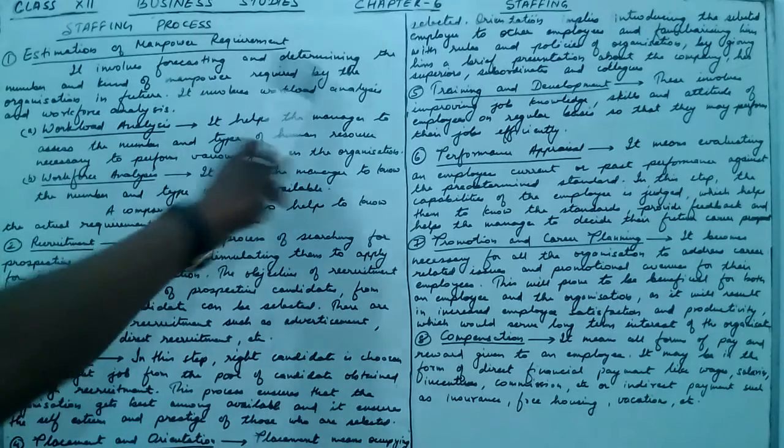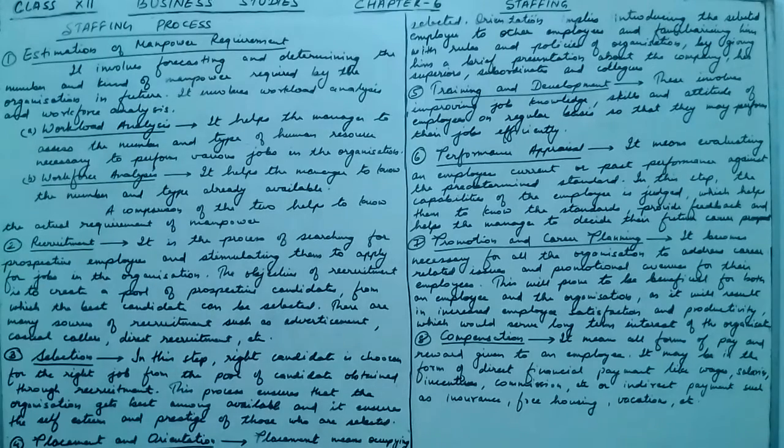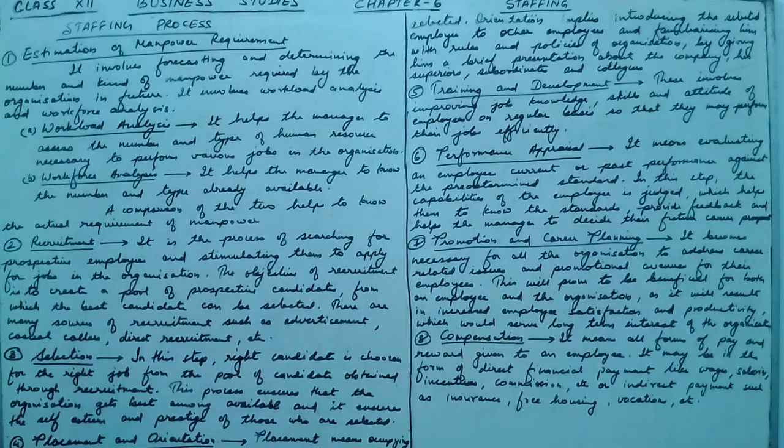It involves forecasting and determining the number and kind of manpower required by the organization in future. So estimating of manpower means forecasting and determining the number and kind of manpower required by the organization in future. So what kind of manpower is required by the organization in future? Forecasting of that and determining of that is called the estimation of manpower requirement. It basically involves two: workload analysis and workforce analysis.